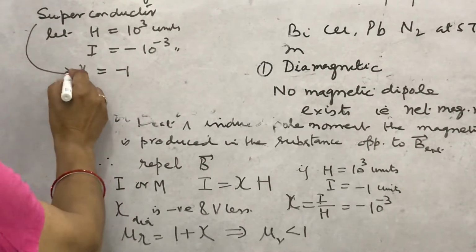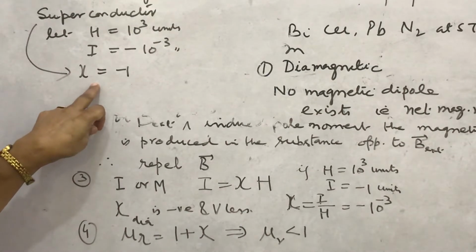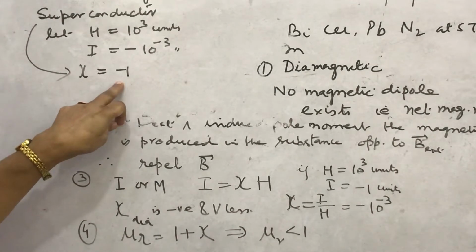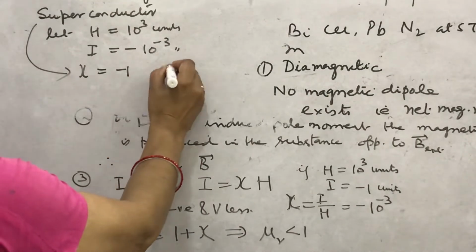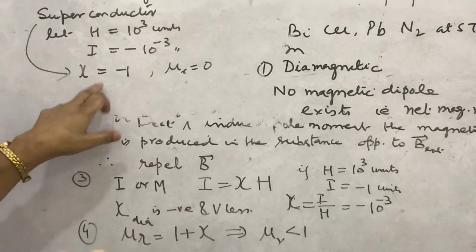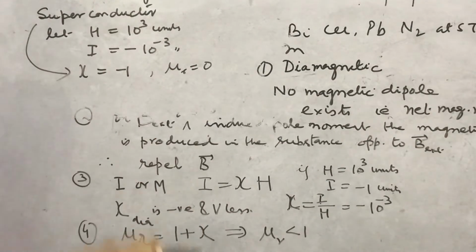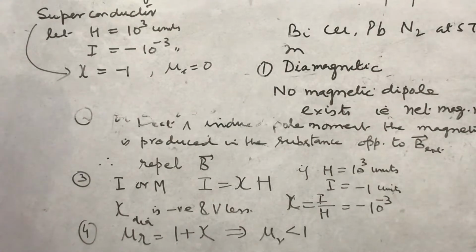So, for superconductor, this question is asked, what is the value of magnetic susceptibility for superconductors? That is minus 1. Also, from this relation, look, mu r equal to 1 plus psi. What will be mu r? Therefore, mu r is also said to be 0. Hence, the superconductor is a perfect diamagnetic material, or it has perfect diamagnetism as well as perfect conductivity.